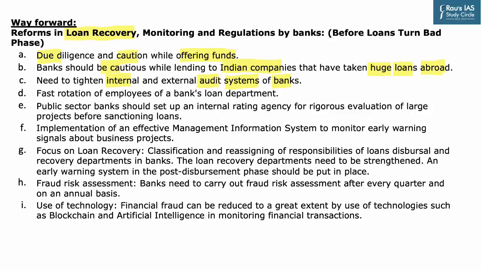Now, we have also identified that one of the primary reasons for frauds is collusion between the employees inside and outside. Hence fast rotation of employees in the bank's loan department is very important, so that their activities are continuously under check, and when fresh people take the responsibility, they can identify the loopholes or problems which might have been left by the previous employee.